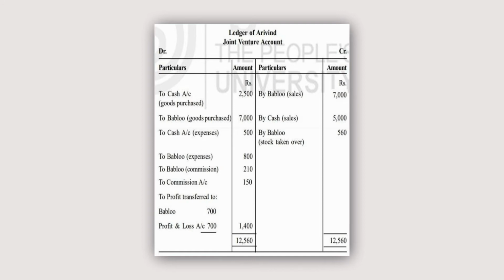To commission account 150, and this is the net profit of rupees 1,400, which is shared between Arvind and Bablu equally. So, 700 each, total is 1,400, and here the total is 12,560. So, this commission account 150, kindly check it. Yes, commission payable to Arvind 150.